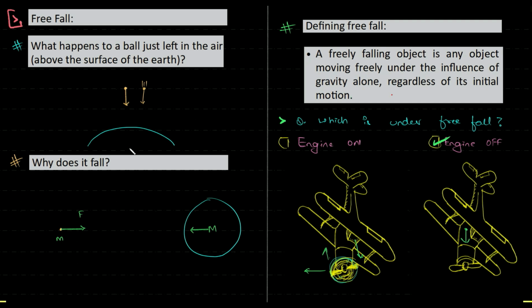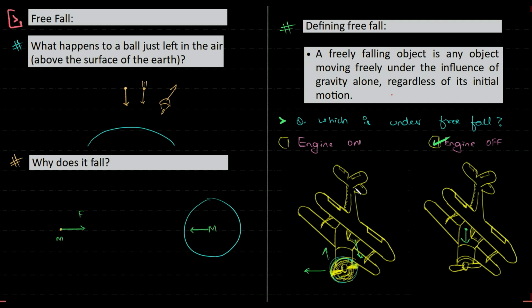Please understand that. Even though I threw it, from that point it's said to be under free fall. You just let it go, or if you throw it, even then it's said to be under free fall. But in the first case, the engine is on, it's pushing the air and the air is pushing the plane forward and all of that is happening. So this is not under free fall. A person in a parachute, even this person is not under free fall, because the air is pushing him up, so he's slowly falling towards the Earth. So there are two forces acting over there. So even this is an example of not being a free fall.